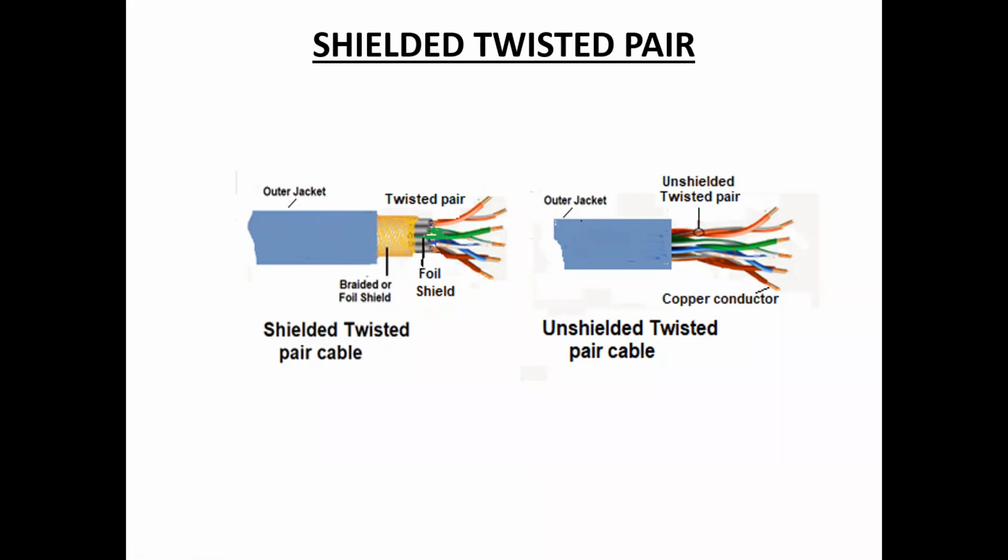So that is the difference between shielded twisted pair and unshielded twisted pair. When compared to unshielded twisted pair, shielded twisted pair has an extra shield. When you observe these two diagrams, the shielded twisted pair cable has an extra braided or foil shield, this yellow colored one, that protects these 4 twisted pairs. So this is about shielded twisted pair cable.